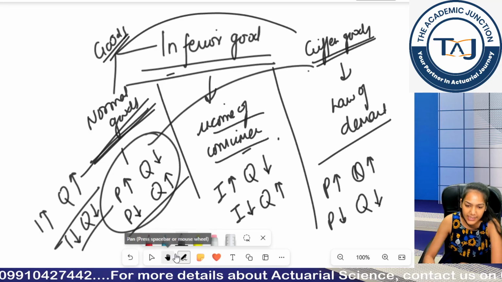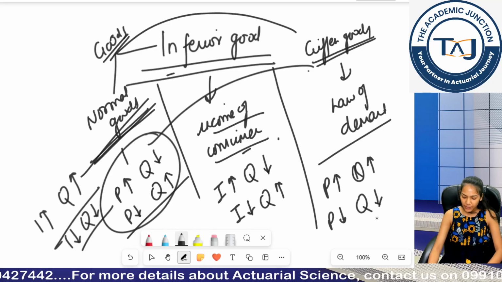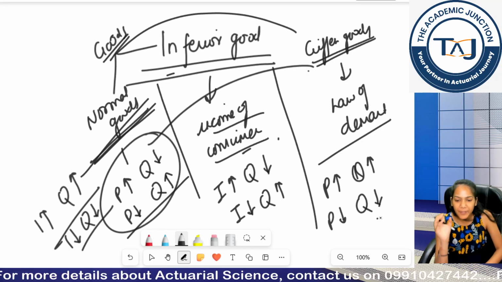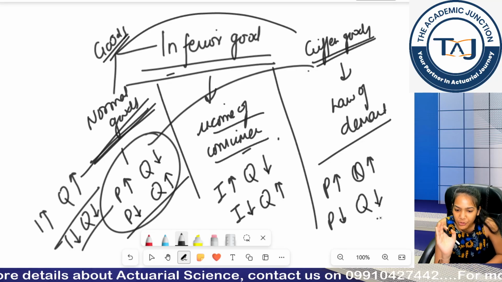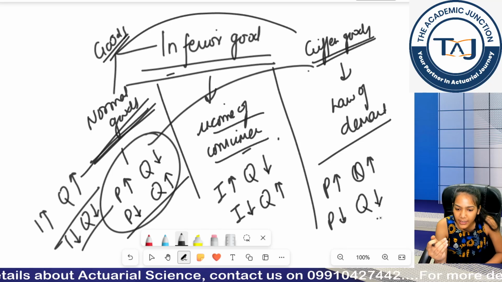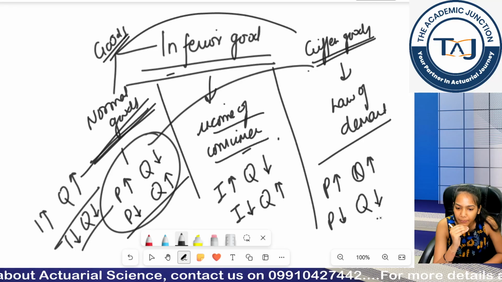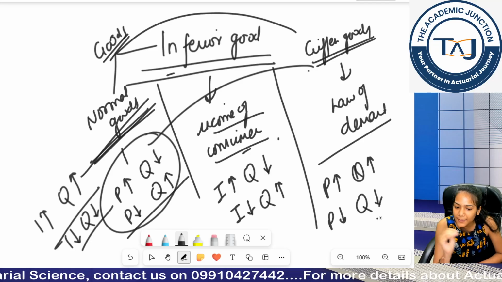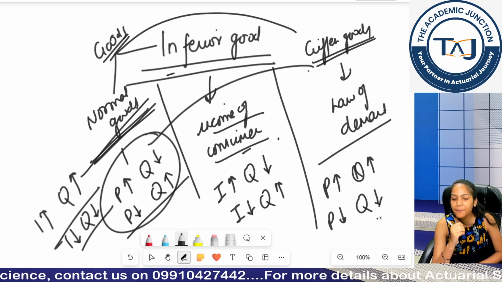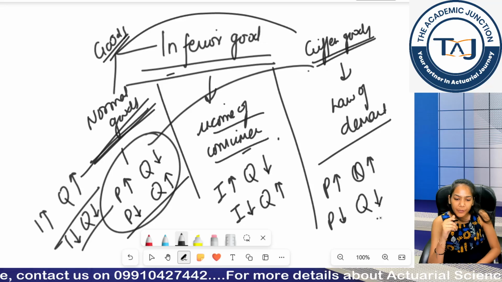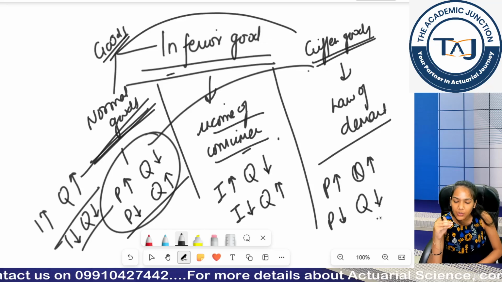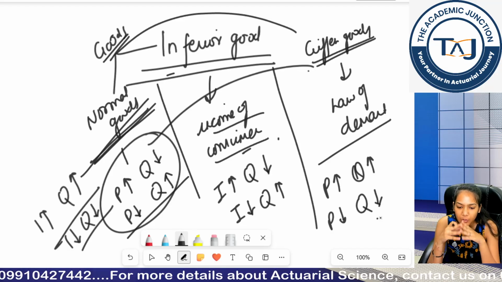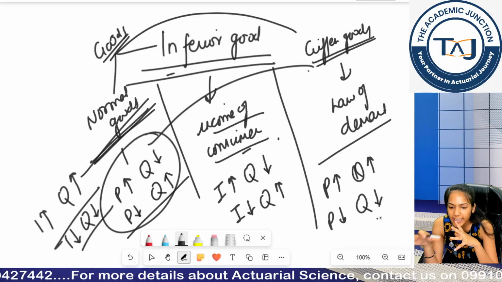So let me give you an example. Wheat is a normal good. Jowar, bajra, or some low quality grains, right? These are considered inferior goods. So for example, earlier you were consuming jowar because wheat was a little expensive.